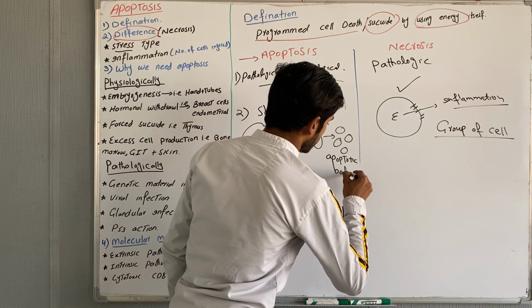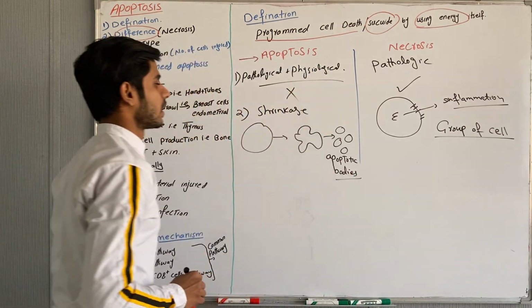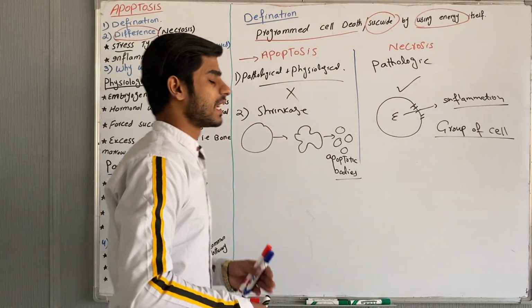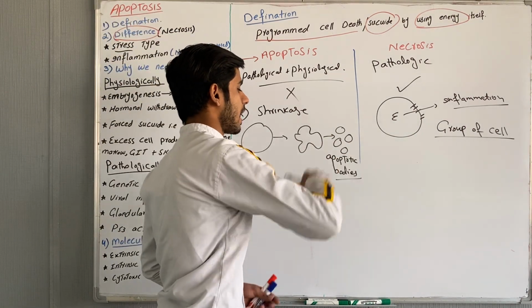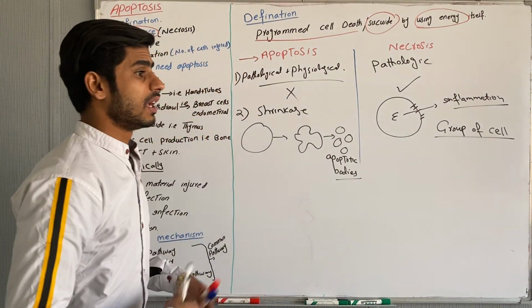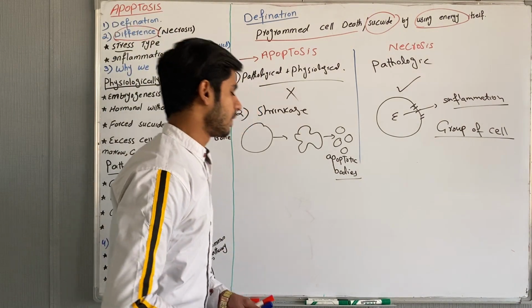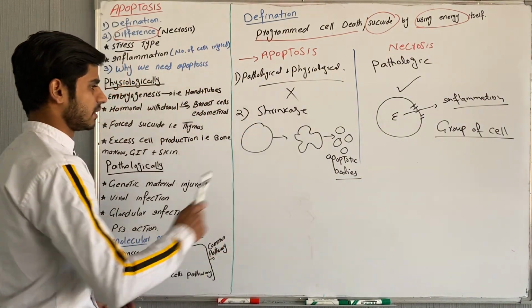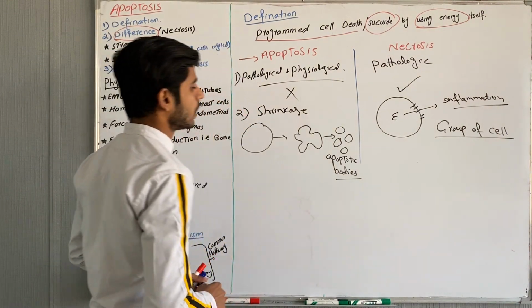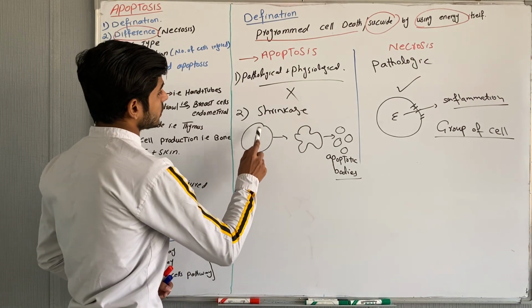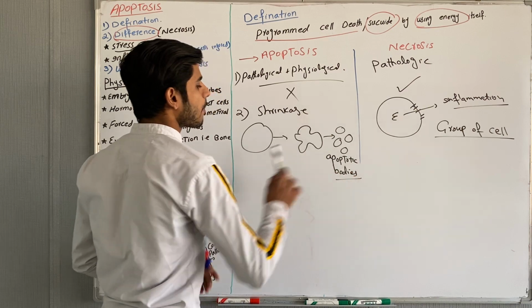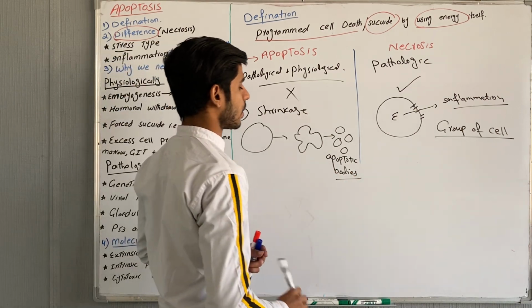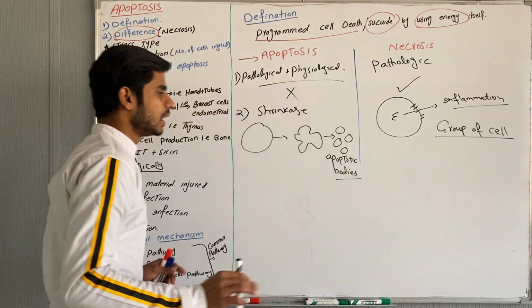These apoptotic bodies will be engulfed by macrophages, and we will discuss later in this lecture why apoptotic bodies are phagocytosed by macrophages.